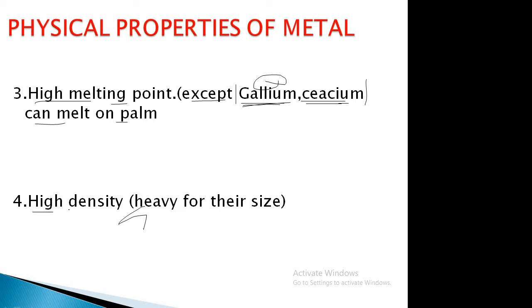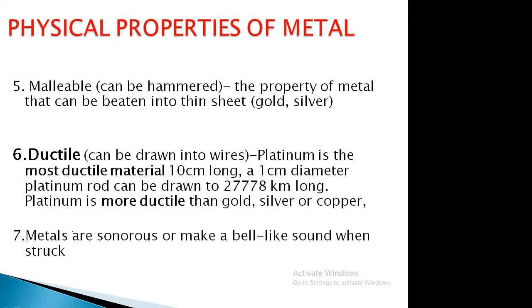Metals generally have very high density. Density means it is the ratio of mass by volume. So the metal has very high density. Density means the ratio of mass by volume. Okay, come to the next one.